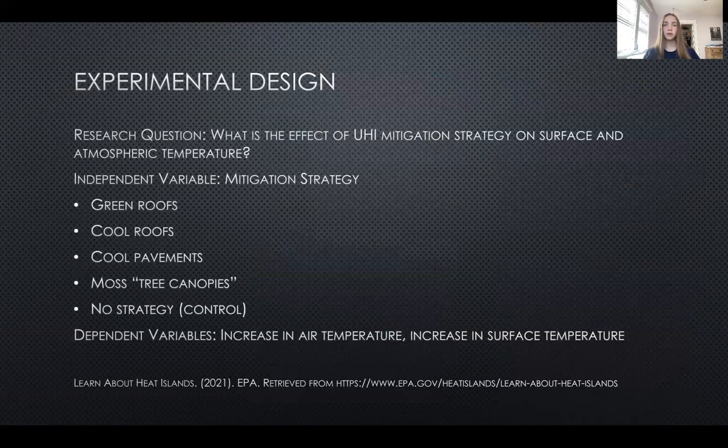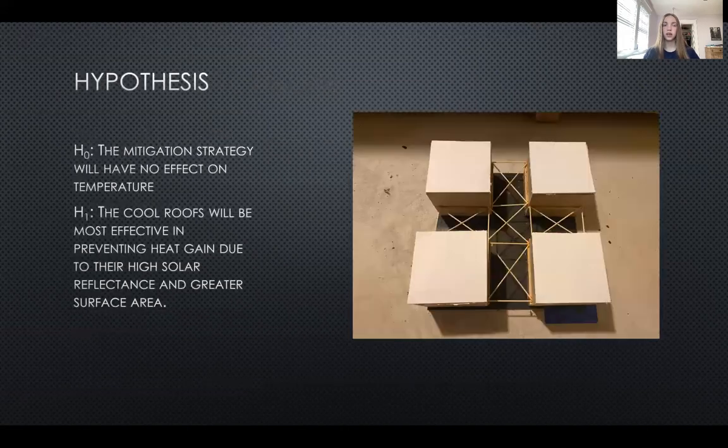The purpose of this experiment was to determine which of these four mitigation strategies is most effective in reducing UHIs. The independent variable was the mitigation strategy, with the control being no mitigation measure and the experimental groups being green roofs, cool pavements, and trees. The dependent variables were the increases in air and surface temperatures. The null hypothesis was that mitigation strategy would have no effect on temperature. The alternate hypothesis was that cool roofs will be most effective in preventing heat gain due to their high solar reflectance and greater surface area.